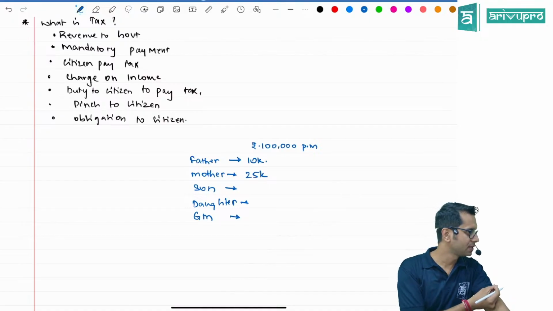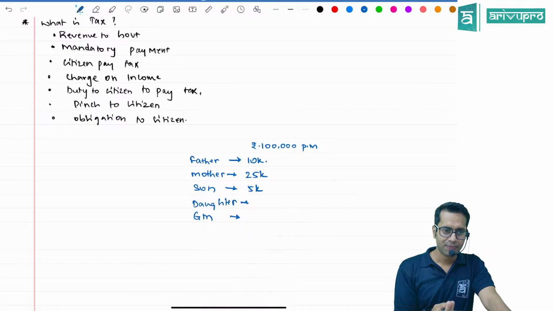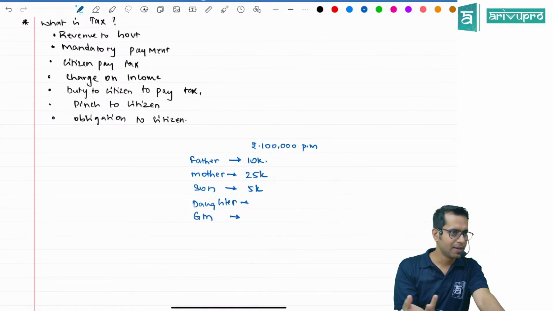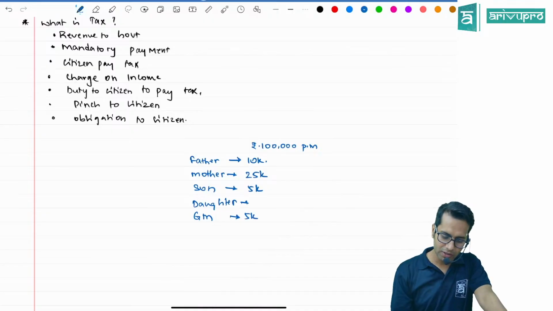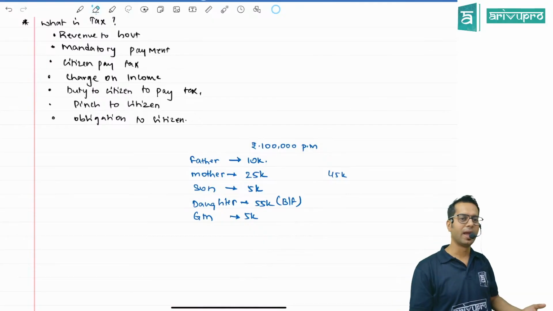Son also will need something. He goes to college. Let us say he takes 5,000 rupees. Grandmother also will need something. She goes to temple. 1 rupee, 2 rupee, hundi she'll put, some flowers she'll buy, etc. So grandmother is taking how much, sir? 5,000. How much is over? 45 is over.